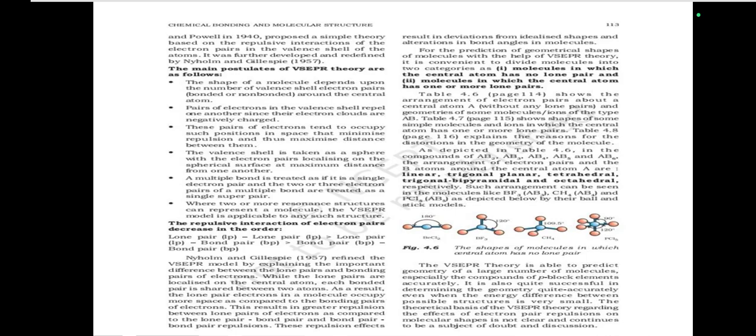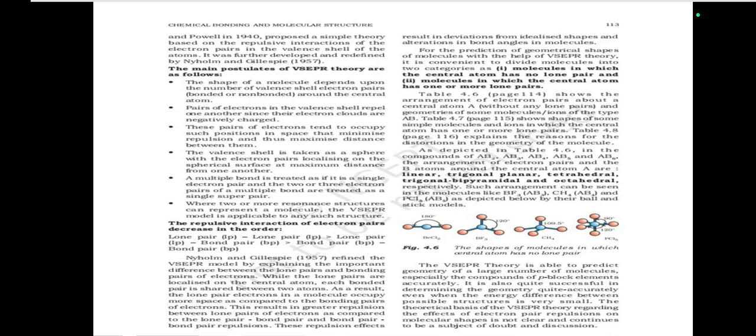Pairs of electrons in the valence shell repel one another since their electron clouds are negatively charged. These pairs of electrons tend to occupy such positions in space that minimize repulsion and thus maximize the distance between them. The valence shell is taken as a sphere with the electron pairs localizing on the spherical surface at maximum distance from one another. The multiple bond is treated as if it is a single electron pair, and the two or three electron pairs of a multiple bond are treated as a single super pair.